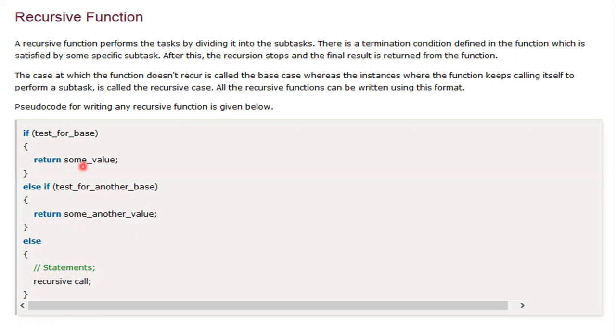If both are false, that is, if the test condition is false, it will go to the else part. Here also, if the test base condition is false, it will go to the else part. Again, it is going to create a recursive call. This is the complete definition of the recursive function regarding recursion. Basically you need to understand this definition very clearly, so then we can perform the programs and write all those things very easily.